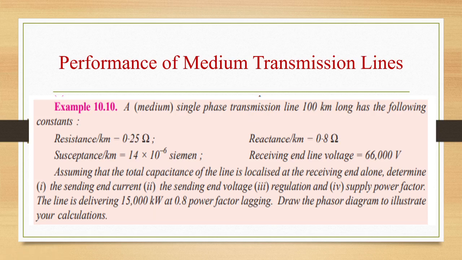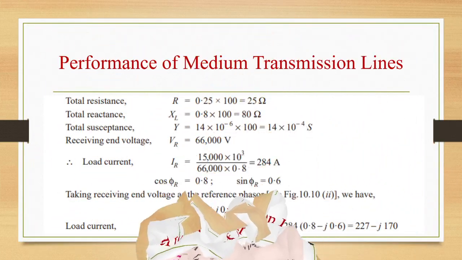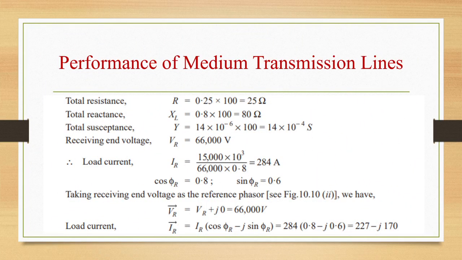So these are the given data, and we have to find out four things here: sending end current, sending end voltage, regulation and supply power factor. So let us see, total resistance is nothing but 0.25 into 100, that is 25 ohms.